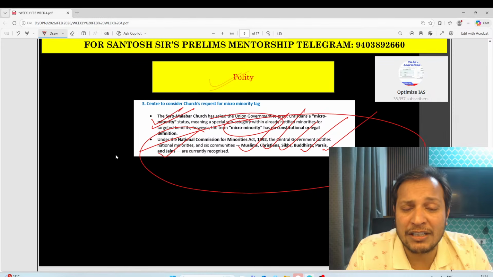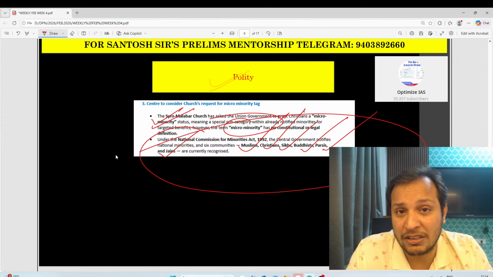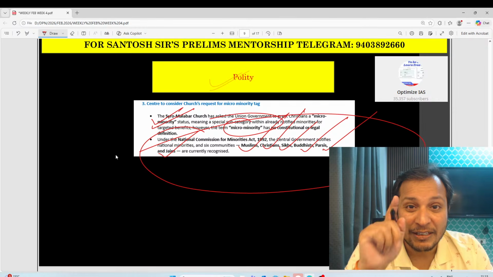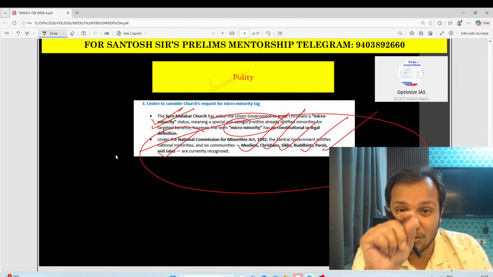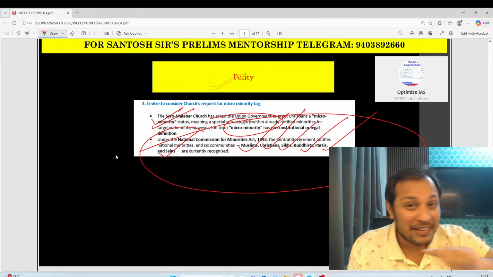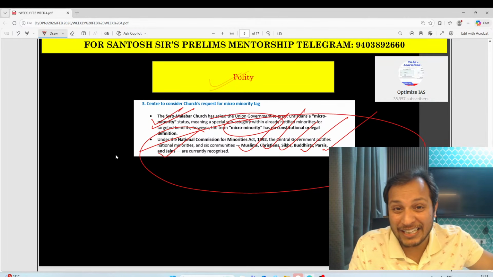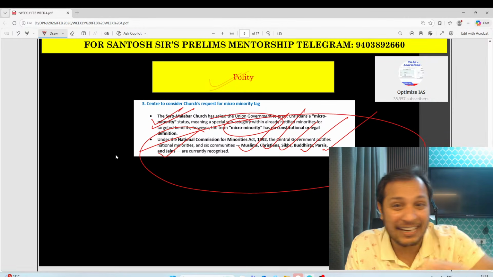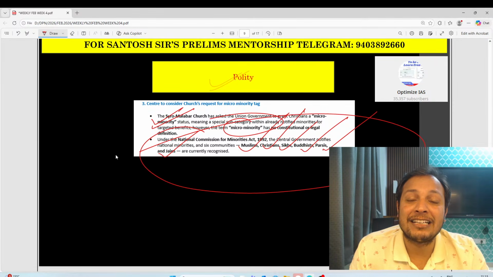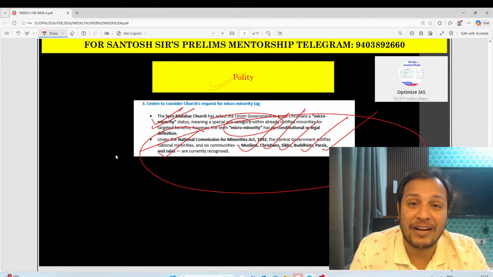Remember, guys, minority is not explained in the Constitution. The word minority is not explained in the Constitution. This is very, very important. Keep this in mind. UPSC has a habit of framing questions like: is it defined in the Constitution? Is it written in the Constitution? The Constitution does not talk about what exactly is a minority, who exactly is a minority. What defines it? The National Commission on Minorities Act defines who are minorities.